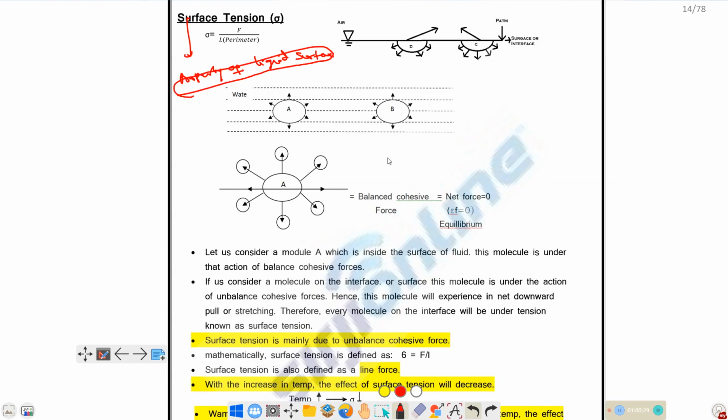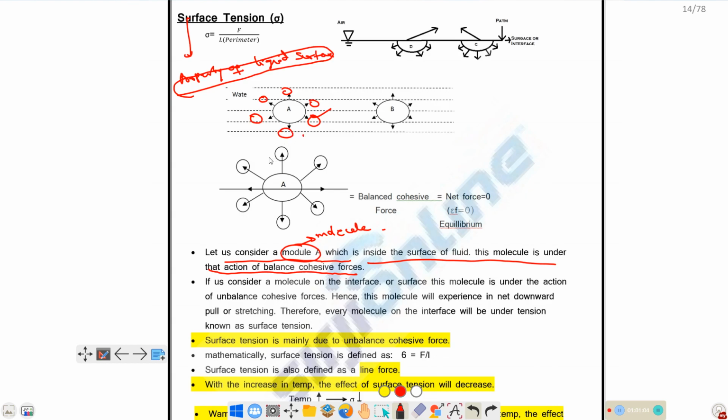So what will happen? First we will consider a molecule inside the liquid and a liquid molecule on the surface. So let us consider a liquid molecule. Here it's molecule A, which is inside the surface of fluid. This molecule is under the action of balanced cohesive forces. Balanced cohesive forces in the sense that if you consider a liquid molecule inside, then this liquid molecule is surrounded by the same liquid molecules.